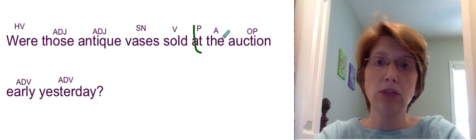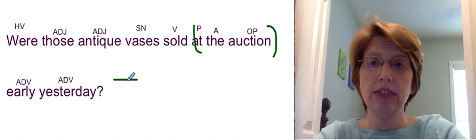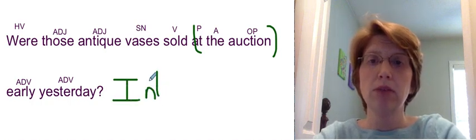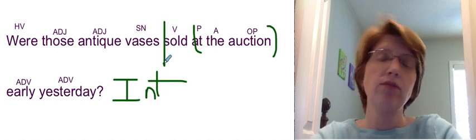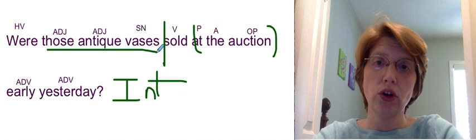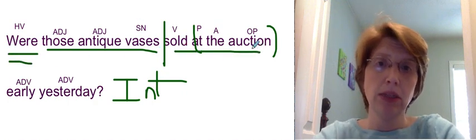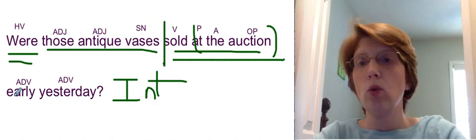At the auction, prepositional phrase, question mark, question, interrogative sentence. Go back to the verb, separate the complete subject from the complete predicate. Is there an adverb exception? No. Is this sentence in natural or inverted order? Inverted, underline the complete subject once and the complete predicate twice.